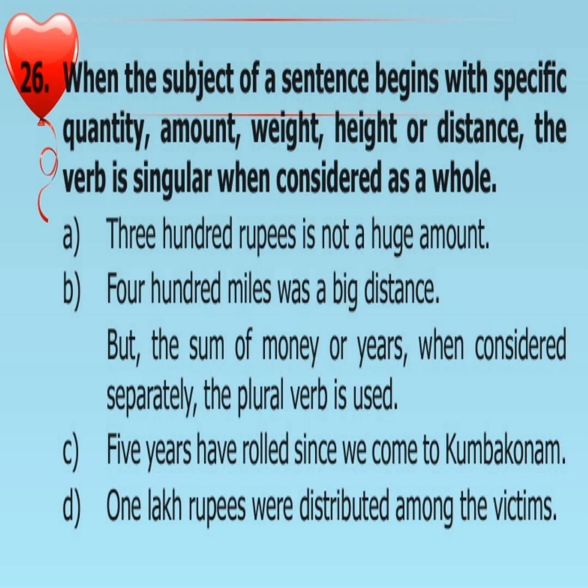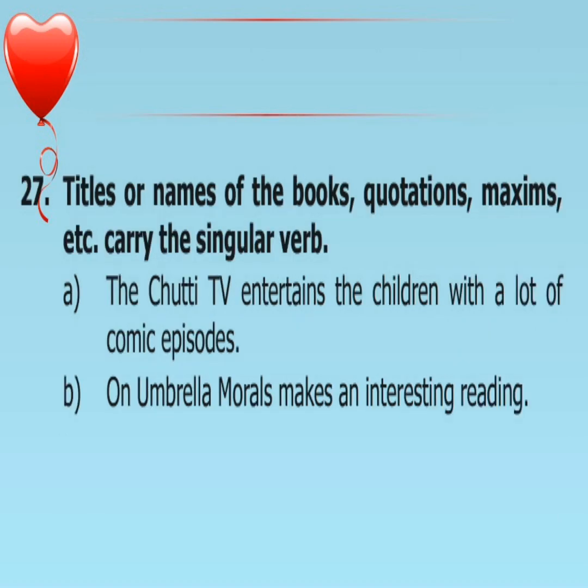But when the sum of money or years is considered separately, the verb is plural. Example, 5 years have rolled since we came to Kumbakonam. 1 lakh rupees were distributed among the victims. So here the verb is were. Let's move to the next rule.